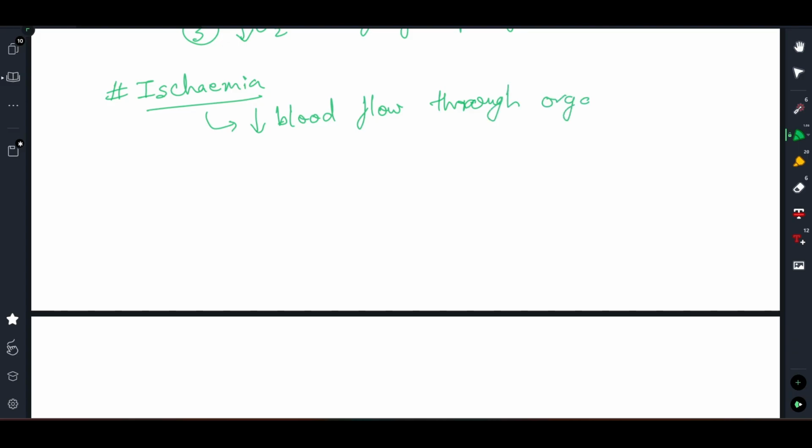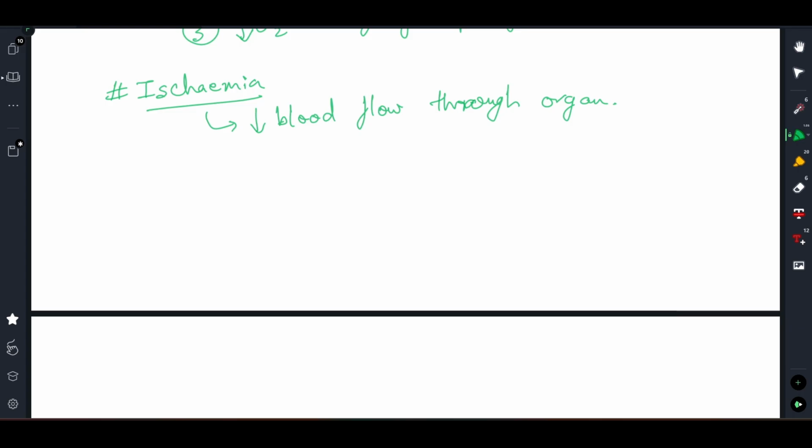Now coming to our topic, ischemia, we will discuss these causes one by one, right? So coming to ischemia, ischemia is basically reduced blood flow through an organ, right?